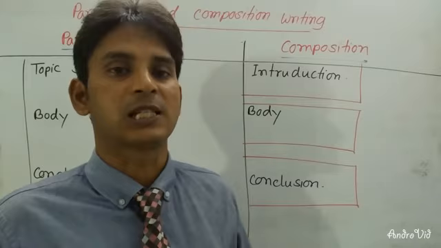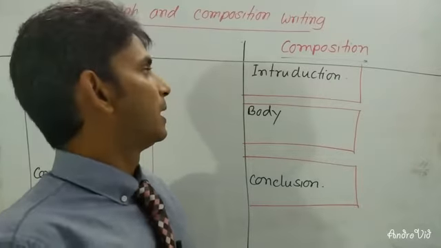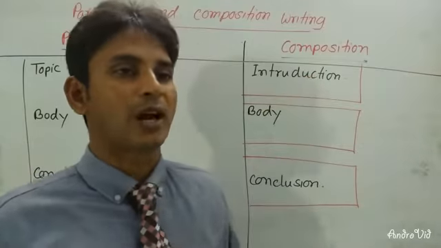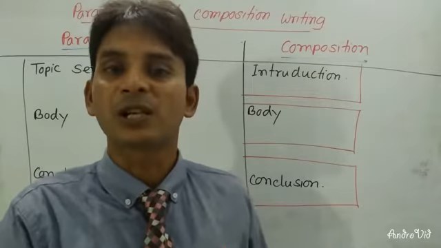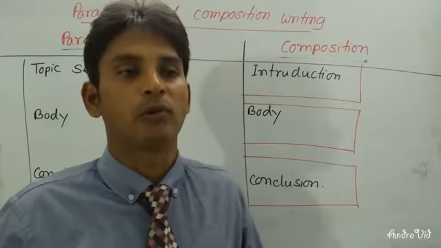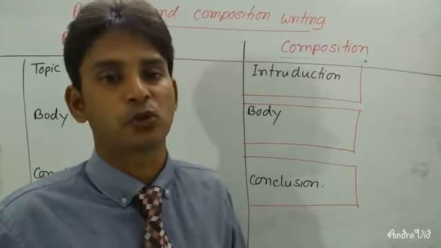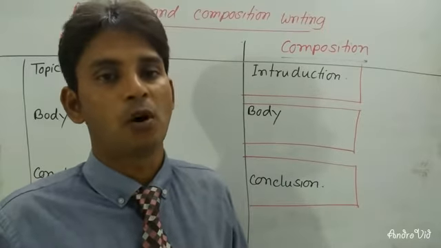It may be classified into different paras. So in the introduction, if you write a composition on the mobile phone, you can write what the mobile phone is and what the purpose of its invention is.